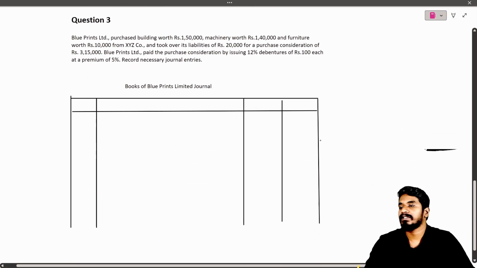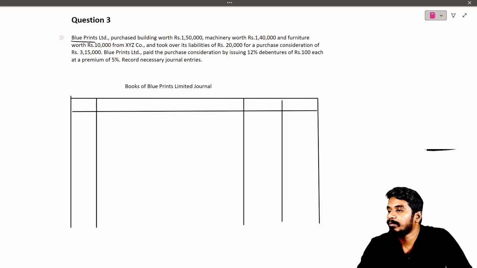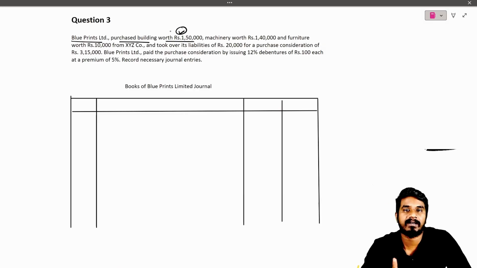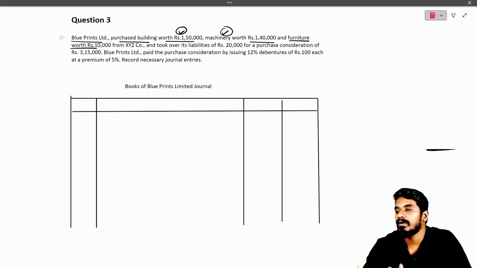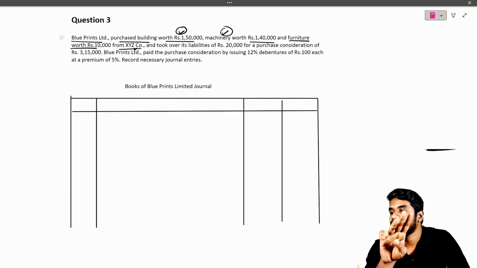Let us read question 3 and understand it. Blueprints Limited purchased a building worth 1,50,000, one asset, and machinery worth 1,40,000, second asset, and also furniture worth 10,000 from XYZ Limited, our vendor. So we are purchasing three assets: building, machinery, and furniture.